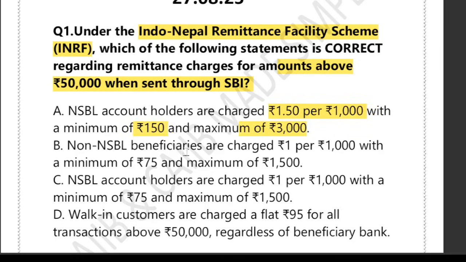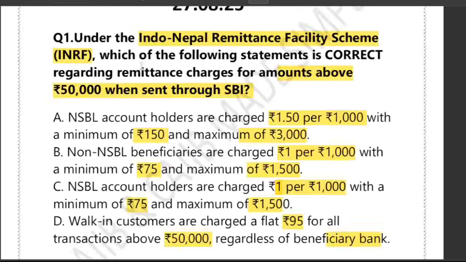Option B: non-NSBL beneficiaries are charged 1 rupee per 1000 rupees with a minimum of 75 rupees and a maximum of 1500. Option C: NSBL account holders are charged 1 rupee per 1000 rupees with a minimum of 75 rupees and a maximum of 1500. Option D: walk-in customers are charged a flat 95 rupees for all transactions above 50,000 rupees regardless of the beneficiary bank. These are the 4 options that they have given. So friends, let's get started.